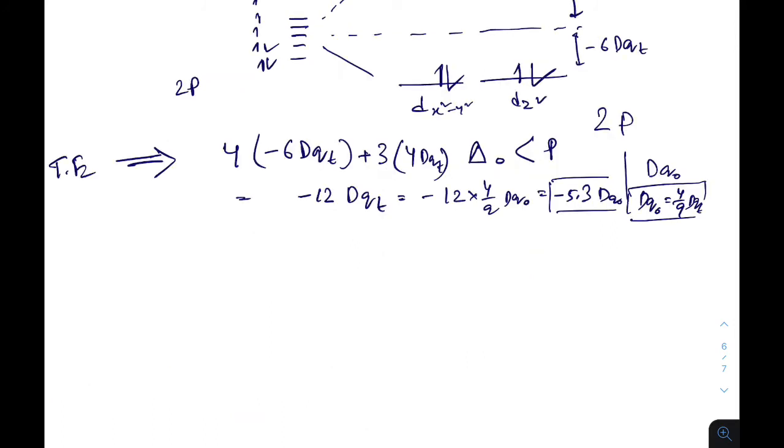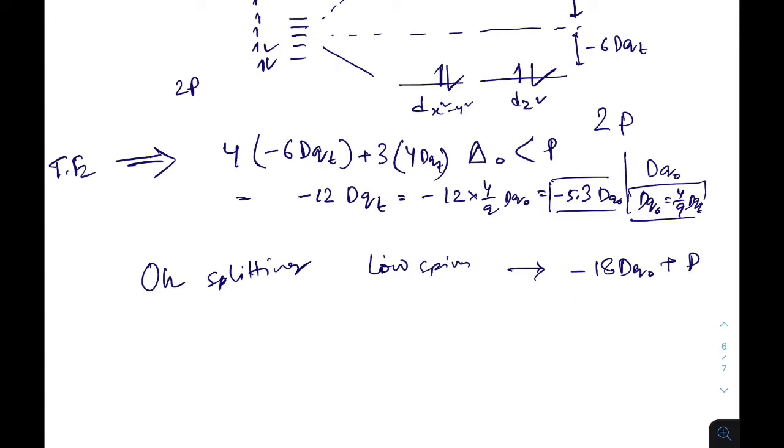In case of octahedral splitting, low spin gives minus 18 Dq 0 plus P, 1 pairing energy, and high spin gives minus 8 Dq 0 stabilization energy. So there is more stability in octahedral splitting than tetrahedral splitting.